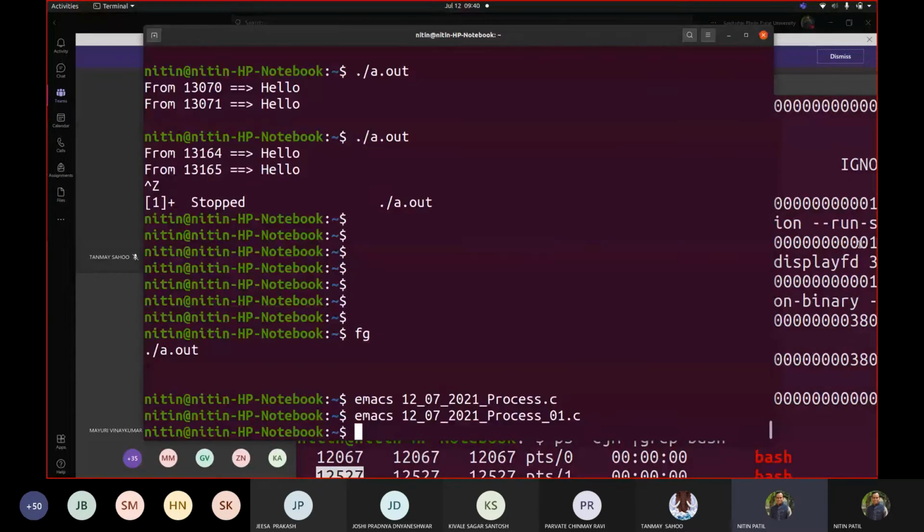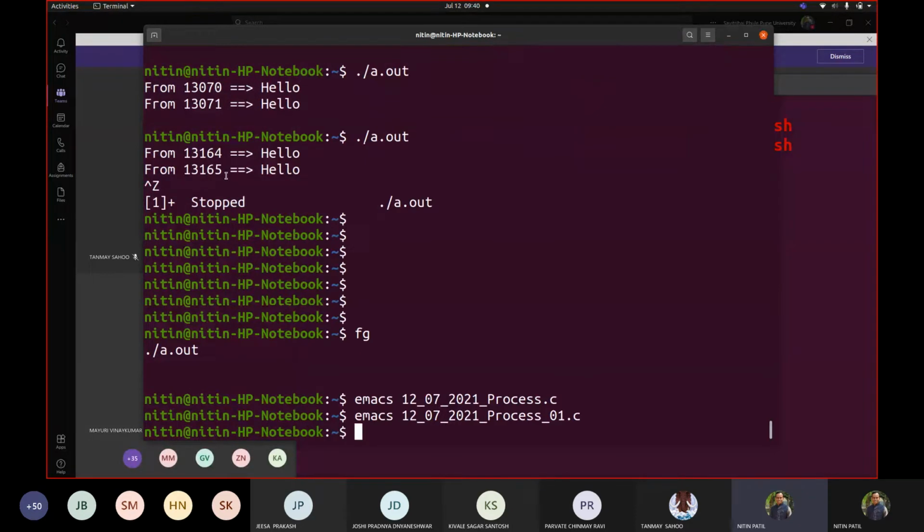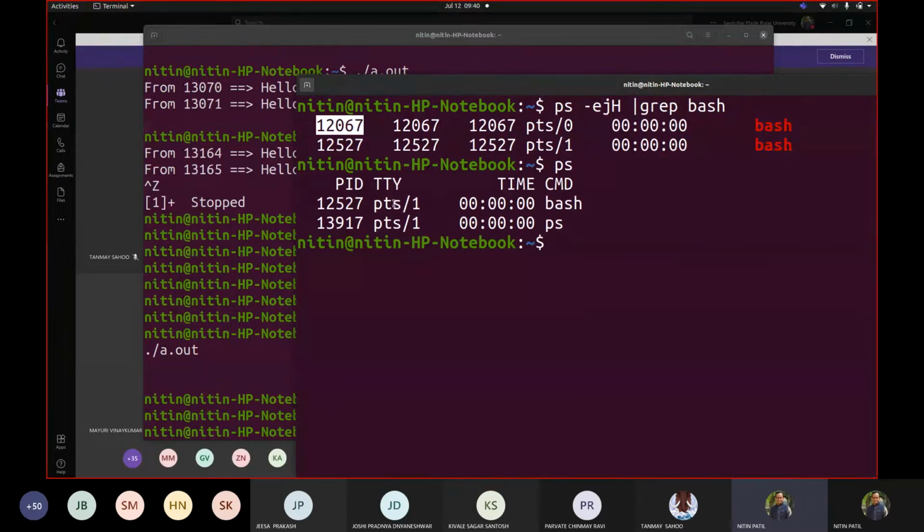One of them has process ID 12607. So this was our first process which we created, and then this was the second process. If you write ps, then you should see the current bash that I'm firing is 12527. So we should see a.out from this other terminal.